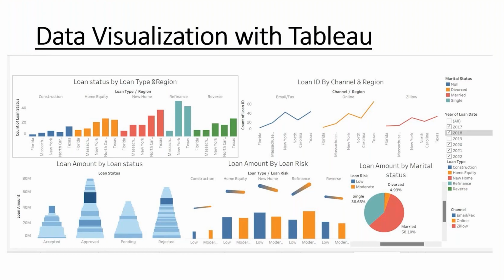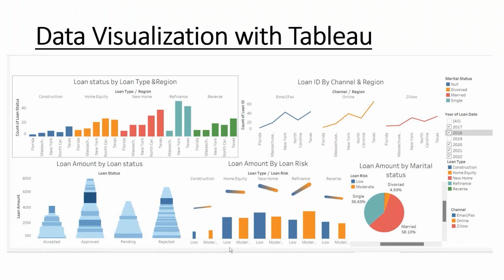So to the next one, this is loan amount by risk. We defined low risk as a credit score above 700, and moderate risk as a credit score between 580 and 699.